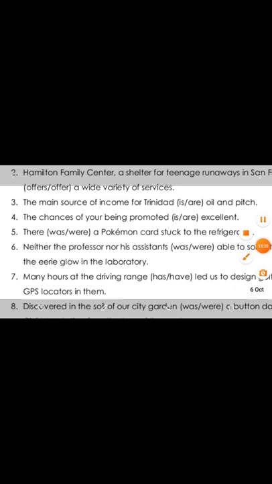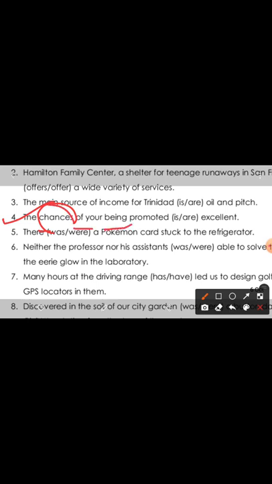So sentence 4 says, the chances of your being promoted are excellent. So here the subject is chances. Clear? "Of your being promoted" is a prepositional phrase because there is a preposition "of".